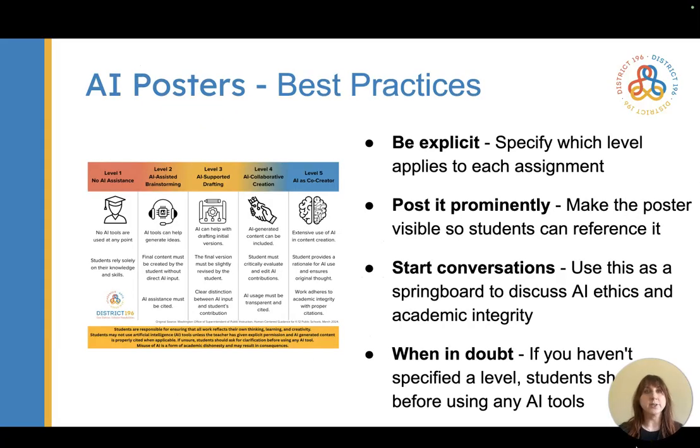Some best practices when using this poster. Number 1, be explicit. Always specify which level applies to each assignment they're going through. Post it prominently, make the poster visible, make sure it's utilized regularly so students can reference this. Start conversations. Use this as a springboard to actually get conversations going with your students. If you can engage them with thinking deeply about the learning they're trying to do and whether AI use would support that or hinder it, and in what ways, you can really get them involved in the process and build a lot of buy-in. When in doubt, students should ask before using any AI tools.